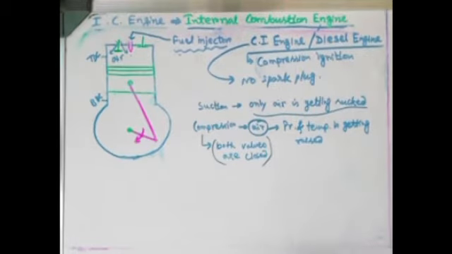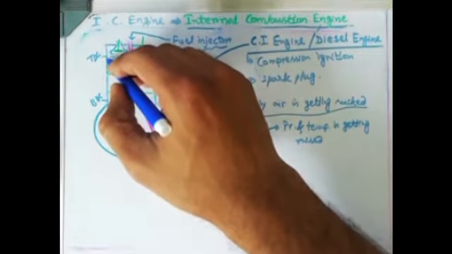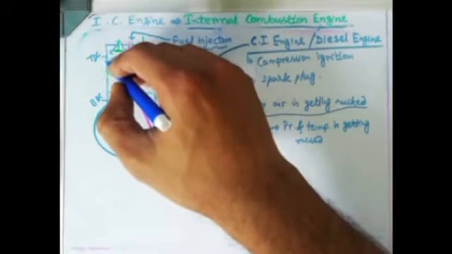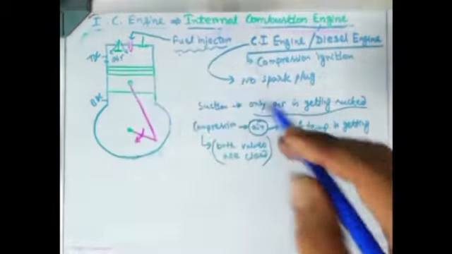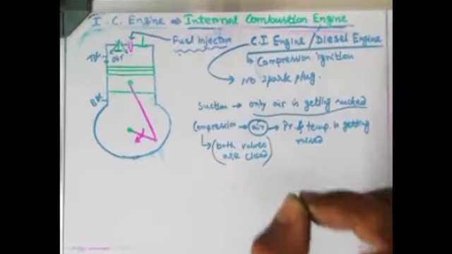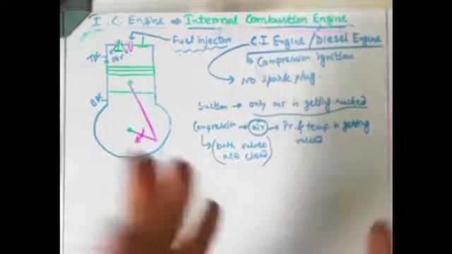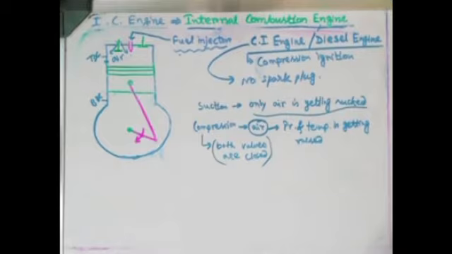At that point, just before the end of the compression stroke, the piston is going from BDC to TDC, and just before reaching TDC, say the piston is somewhere here, at that time the injector is used to inject, to spray the fuel inside the cylinder. When the diesel is sprayed with a very small particle size, like an atomized shape, and the temperature of the air is very high, it automatically gets ignited. Again, an explosion will take place.